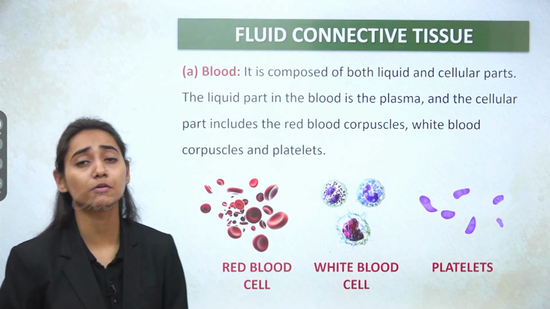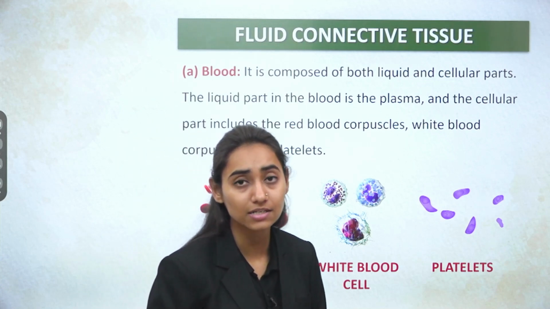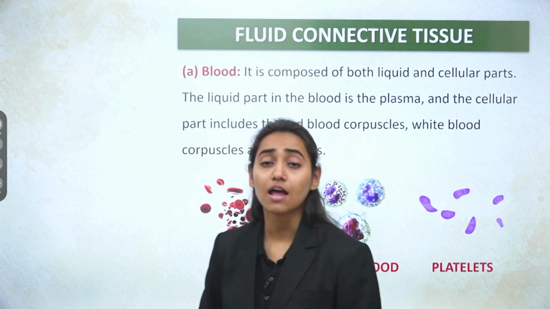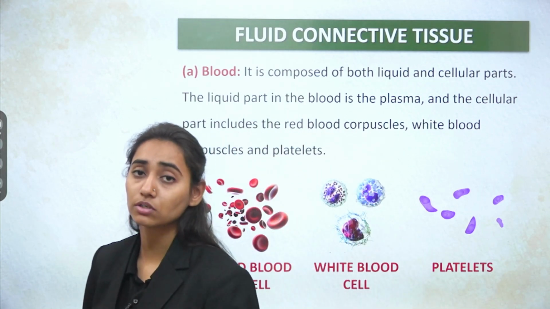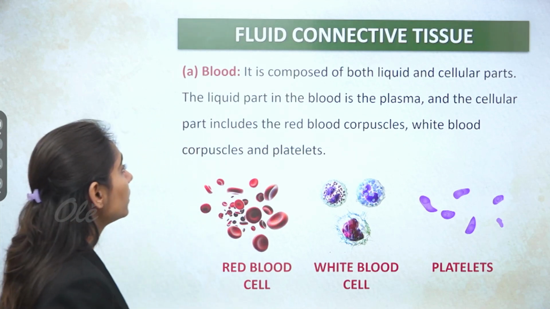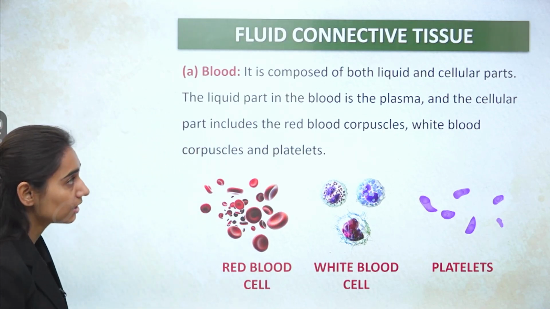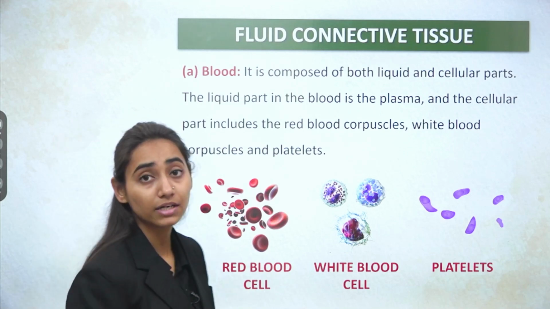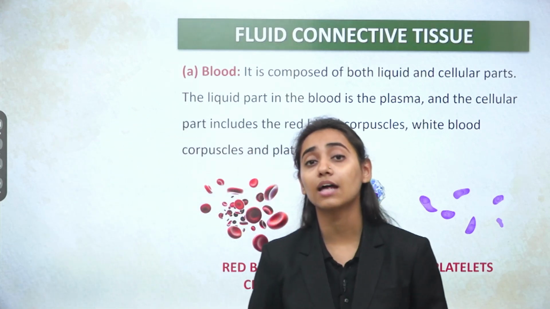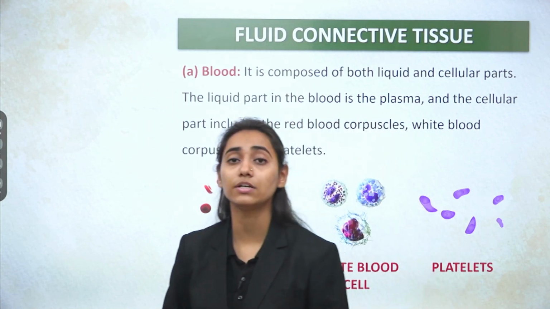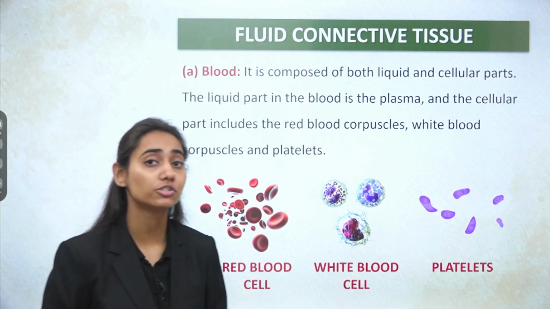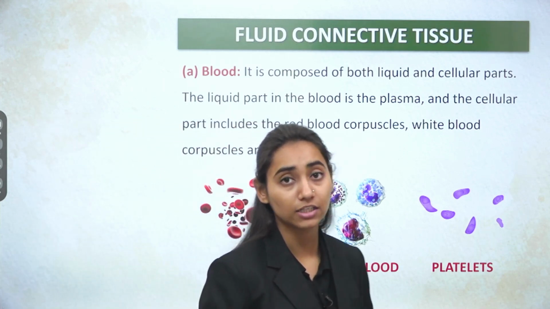Then comes the next type of blood cells, the white blood cells. They are responsible for the defense mechanism of your body. The third type are the platelets or thrombocytes. They help in the clotting of your blood. So blood is composed of both liquid and cellular parts. The liquid part of the blood is known as plasma. You must have been hearing or seeing that plasma is of great importance when treating people, because plasma has its own healing property. This plasma was used very much when people were affected with COVID.